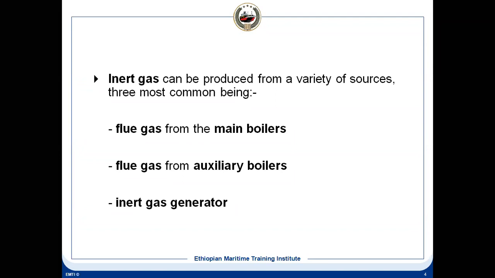And suppose on a tanker you have cargo pumps driven, and you have the TG, that is the turbo generator, which is driven by steam. So you will be having the auxiliary boiler. These are the medium pressure boilers, and the main boiler will be the high pressure boiler. There we use that flue gas for the IG after cooling and cleaning, and then we supply it to the tanks.